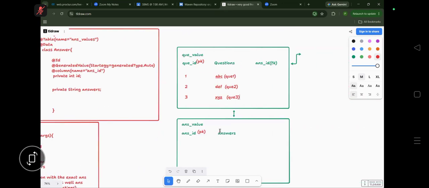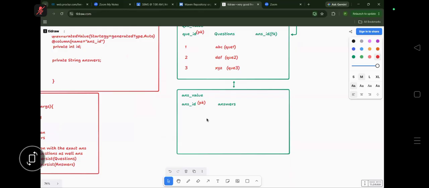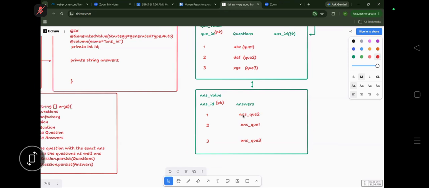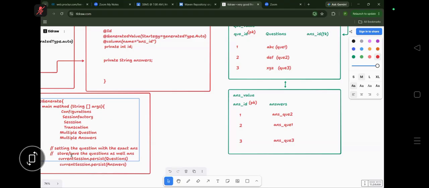Now see what will happen here. Now the primary key is there. Here we have written answer 1, 2, 3. This is the answer for question 2, this is the answer for question 1, and this is the answer for question 3. Right now we have set it by our own. You can see we are setting the question with the exact answer.